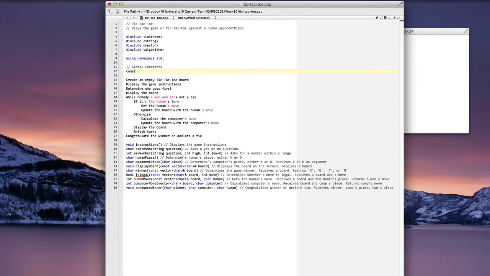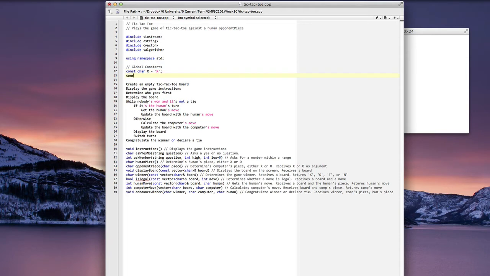Some of these are just, honestly, going to make things easier. I can define a char constant called X that is just equal to X. That way I don't have to type quotation mark X quotation mark. I've got that defined as a constant.